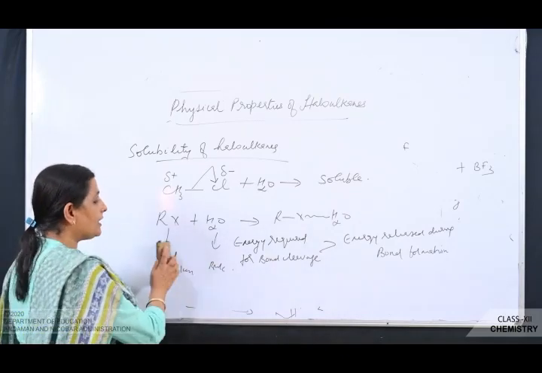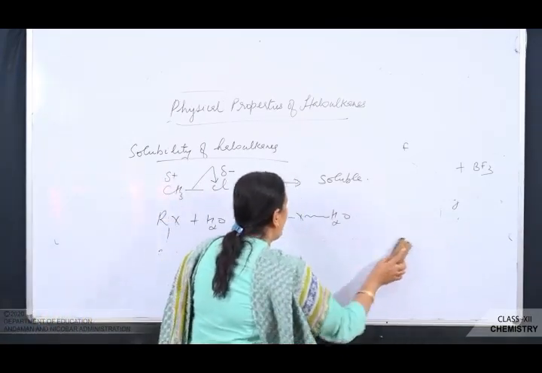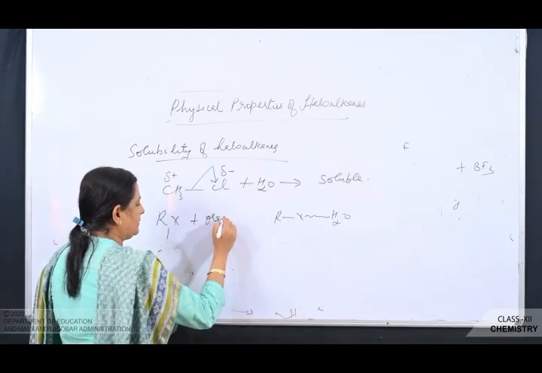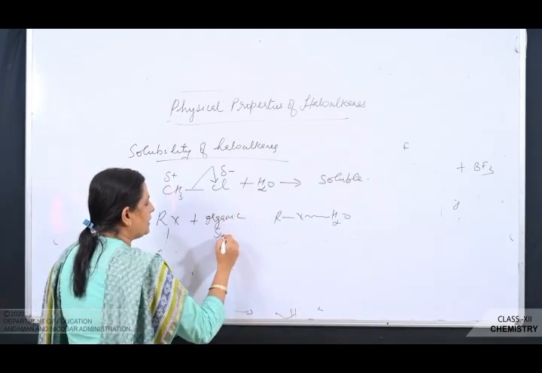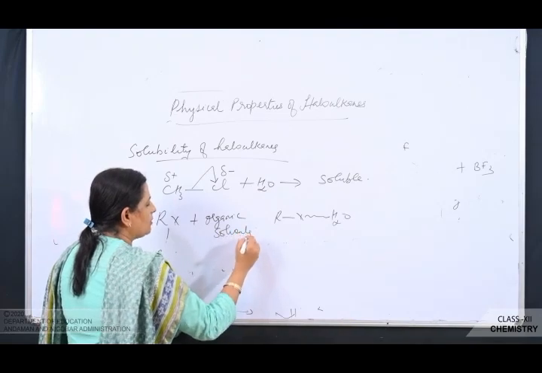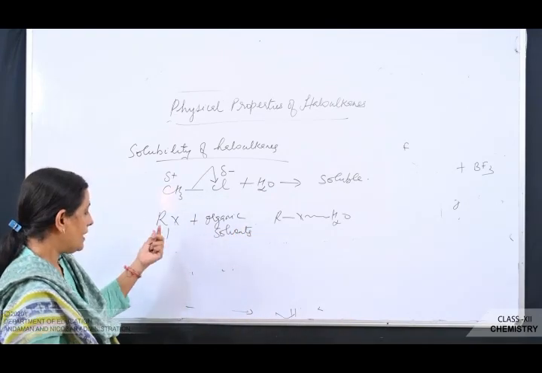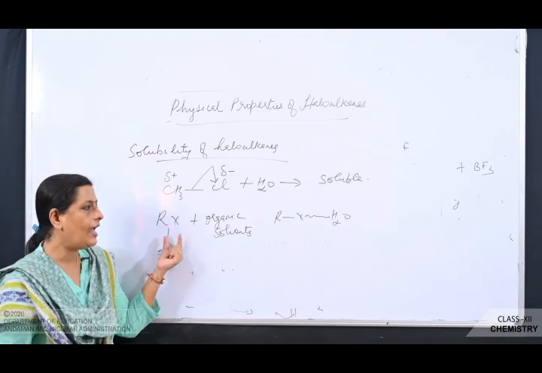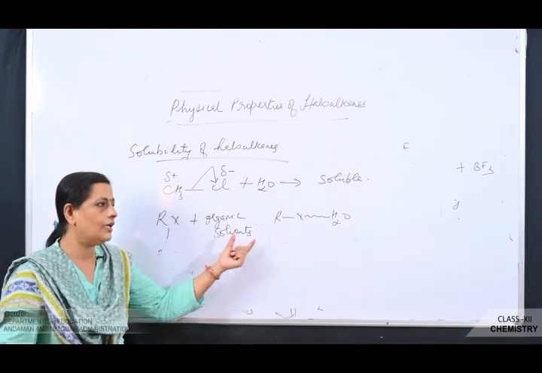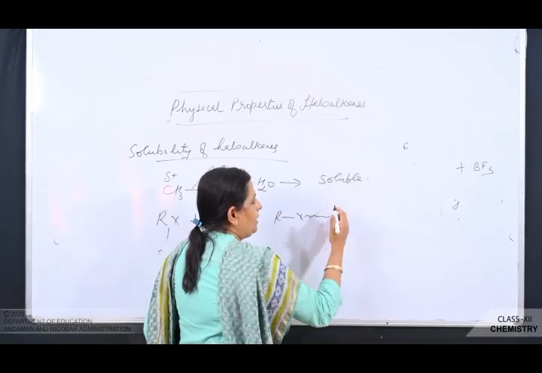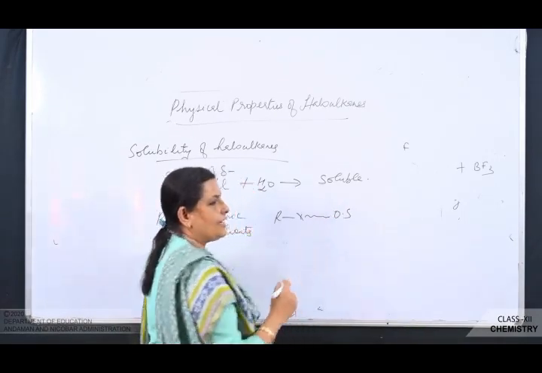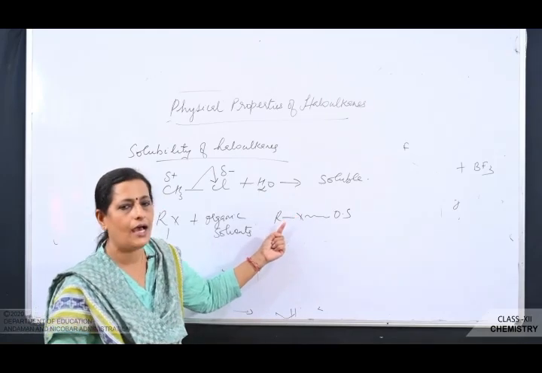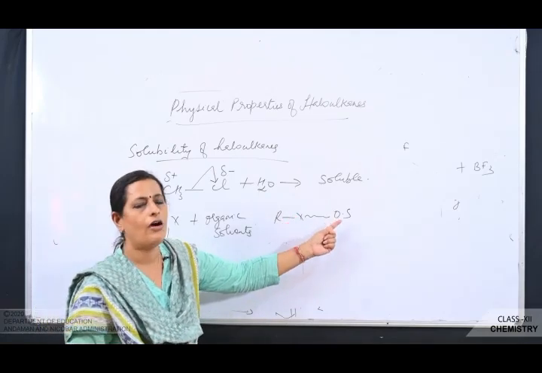Now haloalkanes are soluble in organic solvents. Now what can be the reason for that? Why are haloalkanes soluble in organic solvents? Here the energy required to break the interaction in haloalkane molecule and organic solvent molecule is the same as the energy released when the new interaction is formed between haloalkane molecule and the organic solvent.